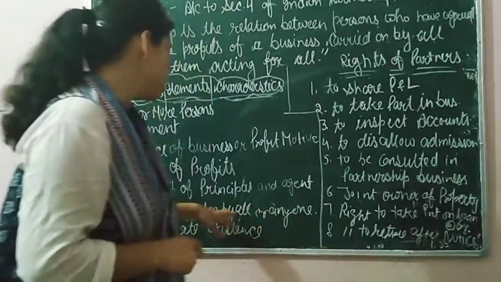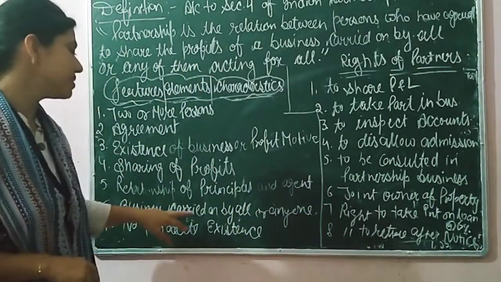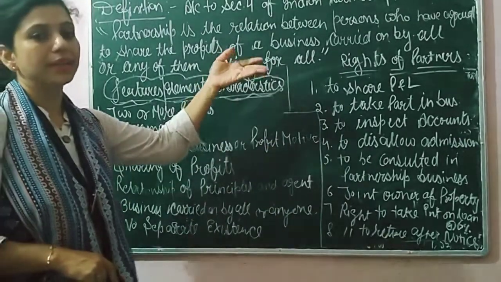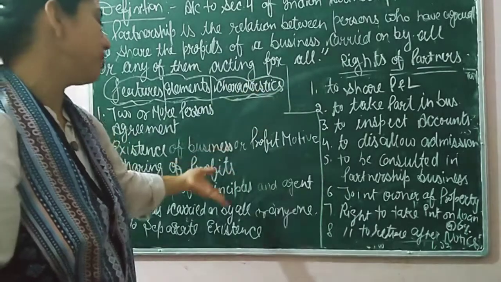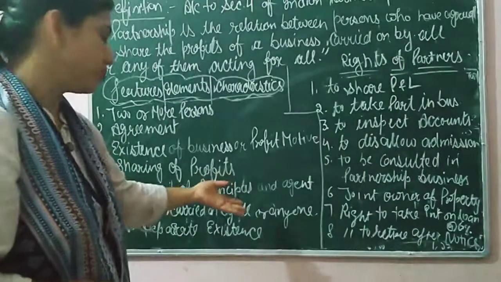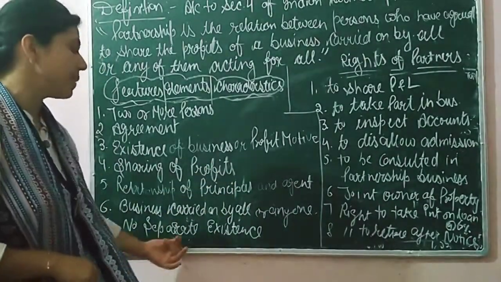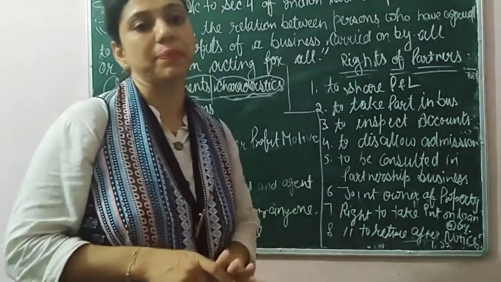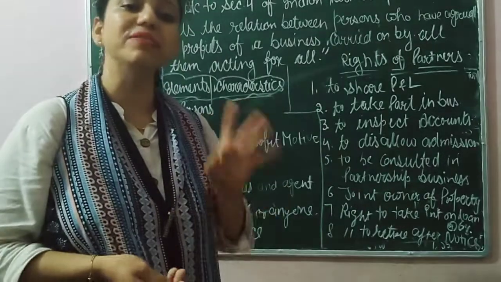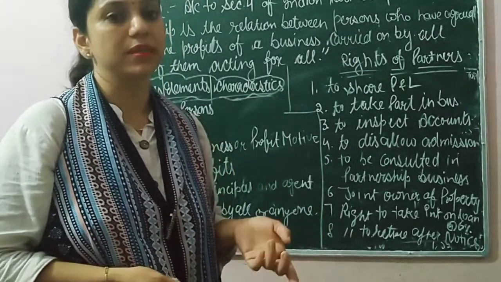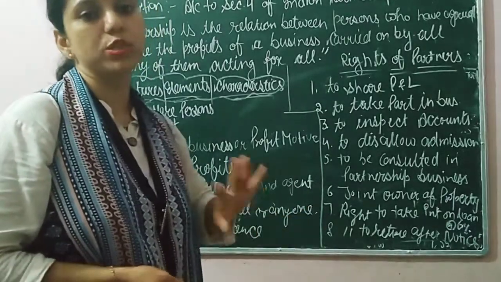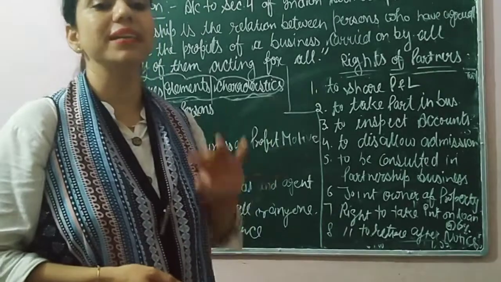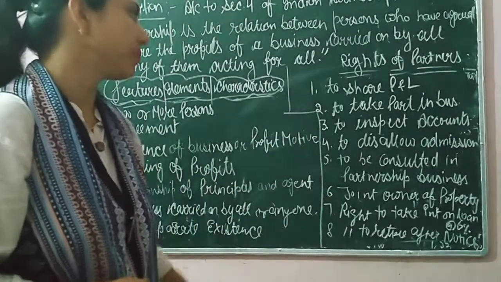Okay? So, next is business carried on by all or any one of them. This point is already discussed, that it is not necessary each and every partner should take part in management. And the last one is no separate existence. Means partners and the business are the same. Like a company has separate existence from its members, but in partnership, there is no separate existence. Means partners are responsible for each and every act of the partnership.